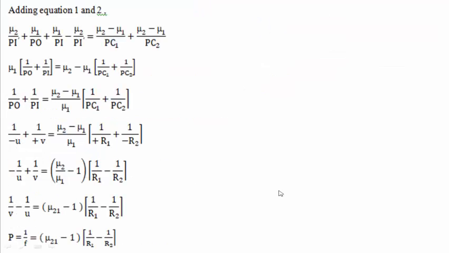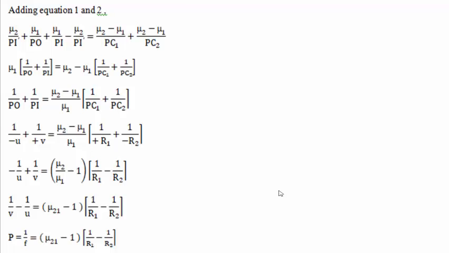Adding equation 1 and 2, you get ν2/PI dash plus ν1/PO plus ν1/PI minus ν2/PI dash equals (ν2 minus ν1) whole divided by PC1 plus (ν2 minus ν1) whole divided by PC2.